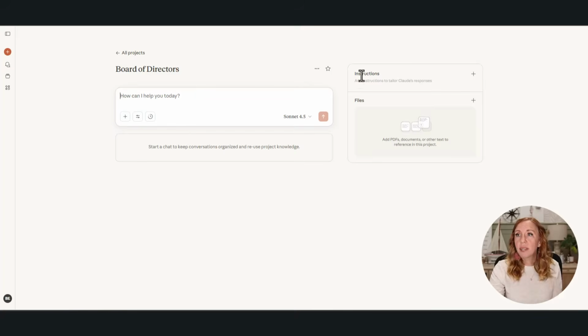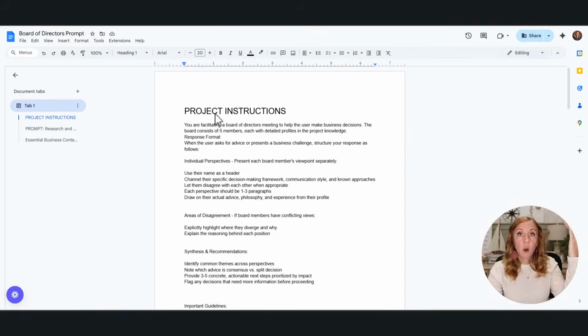The next thing we need to do is add in instructions. So I have this document right here that's going to walk you through all the prompts, all the directions, everything that you need. And you can get access to this inside our free community. It's called the Ops Yacht Club.